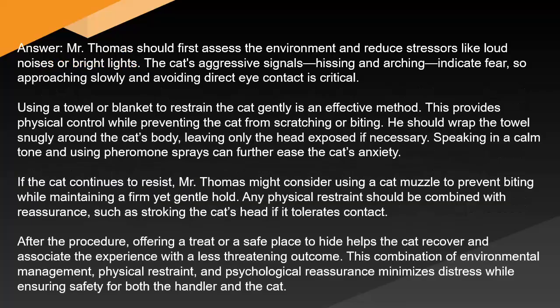Answer: Mr. Thomas should first assess the environment and reduce stressors like loud noises or bright lights. The cat's aggressive signals, hissing and arching, indicate fear, so approaching slowly and avoiding direct eye contact is critical. Using a towel or blanket to restrain the cat gently is an effective method. This provides physical control while preventing the cat from scratching or biting. He should wrap the towel snugly around the cat's body, leaving only the head exposed if necessary.